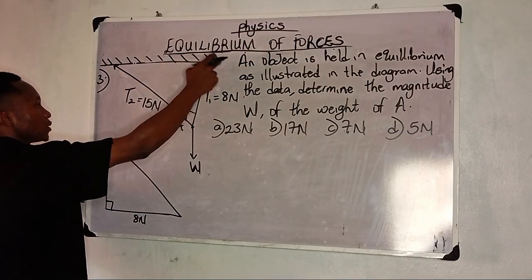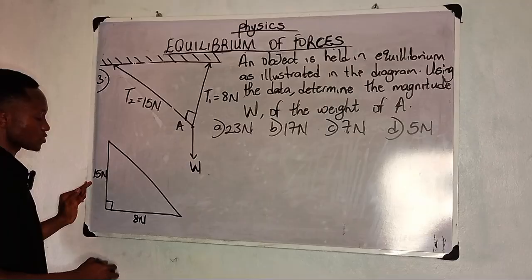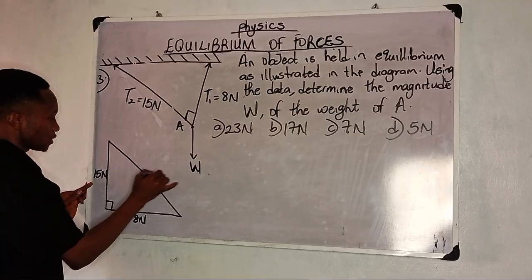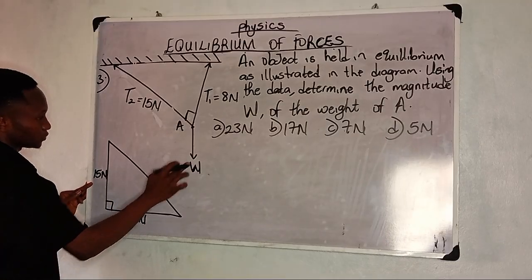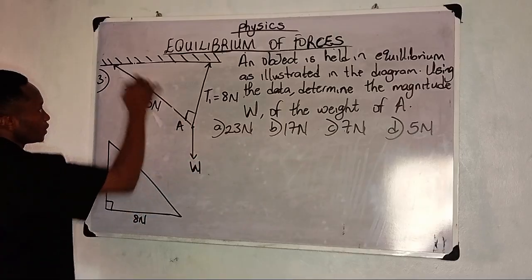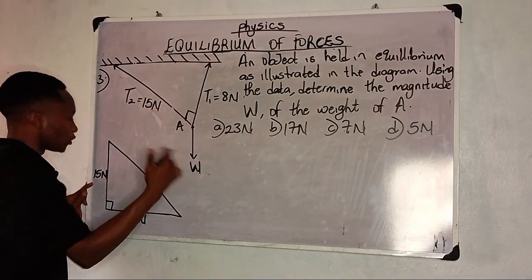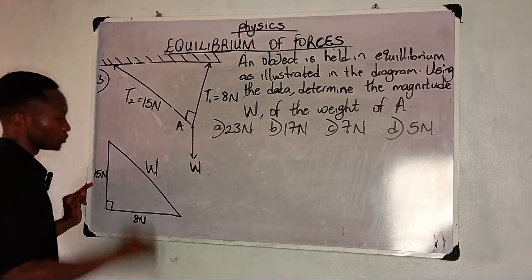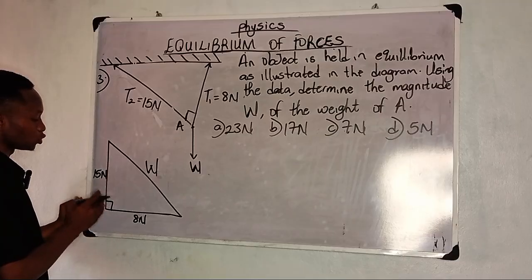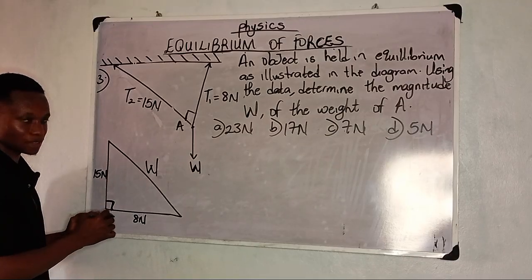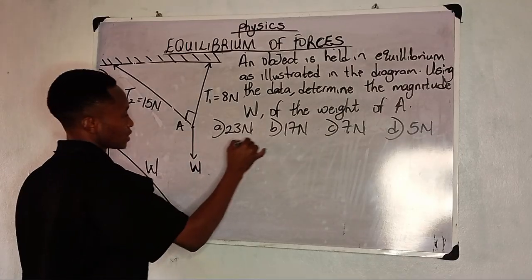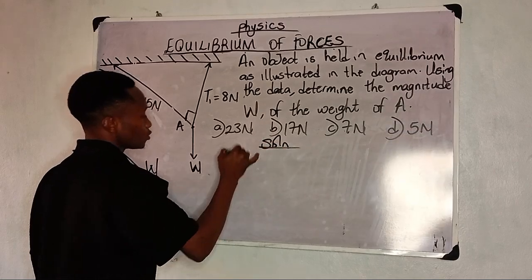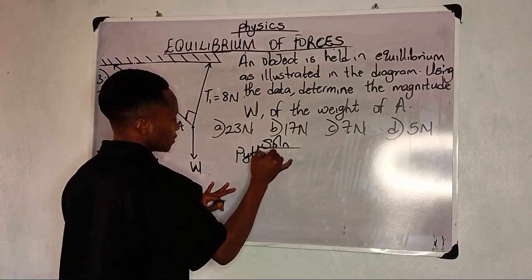And here becomes your hypotenuse. So now I have this, let me call it W. If you remember, this one going here comes on top. I said this before in the last class. So we have W. Now, if you are looking for W and you have an angle of 90, the best thing to use is Pythagoras theorem.